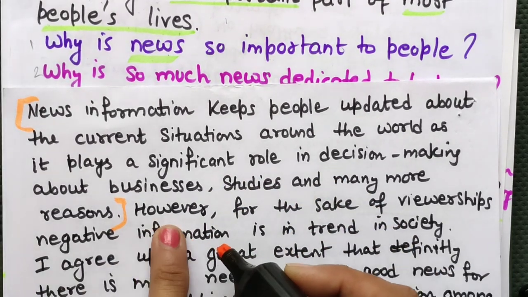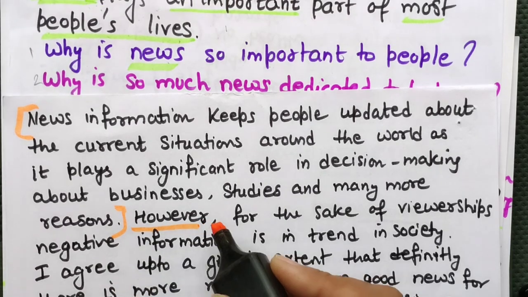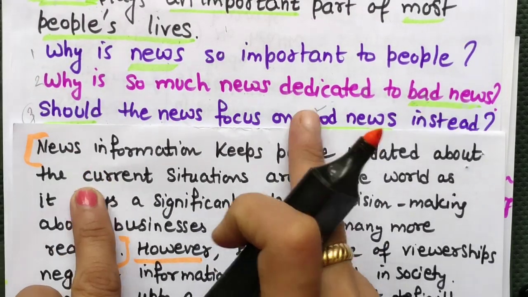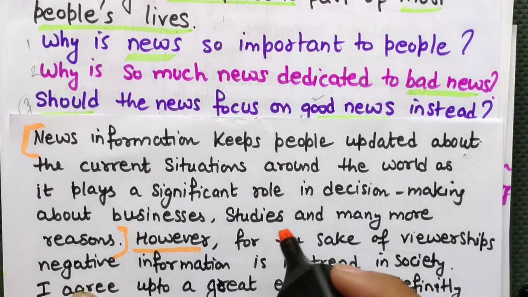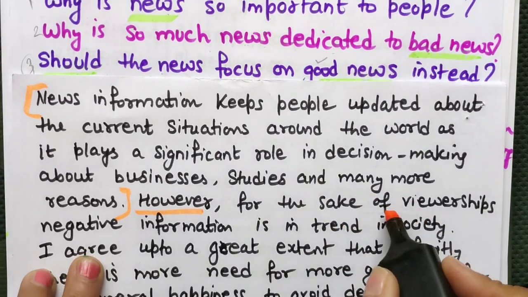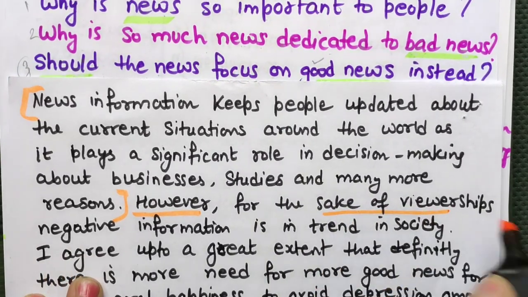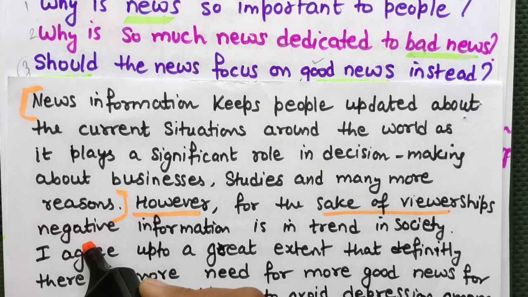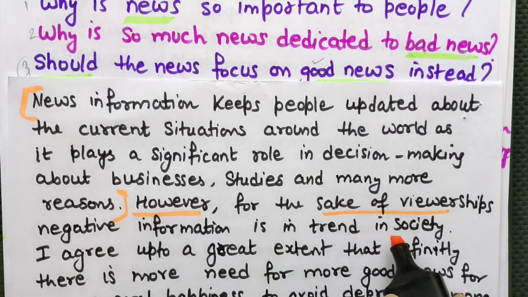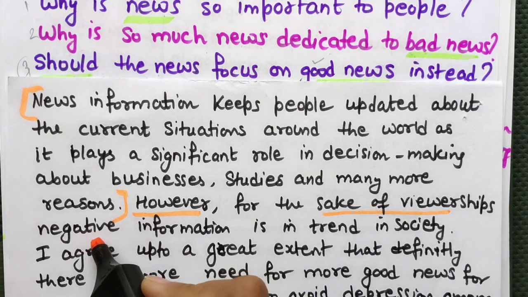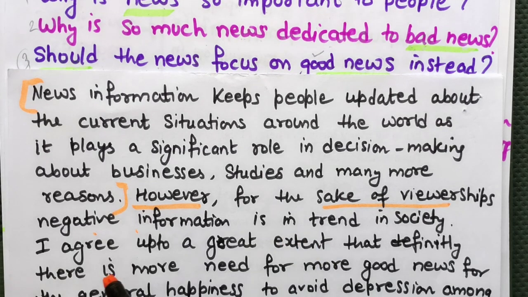However, now however means I am giving the answer for why news is dedicated to bad news. See this, however, for the sake of viewership. So this is also my reason. I am explaining my reason. Negative information is in trend in society. Negative information means this is bad news. So I agree.